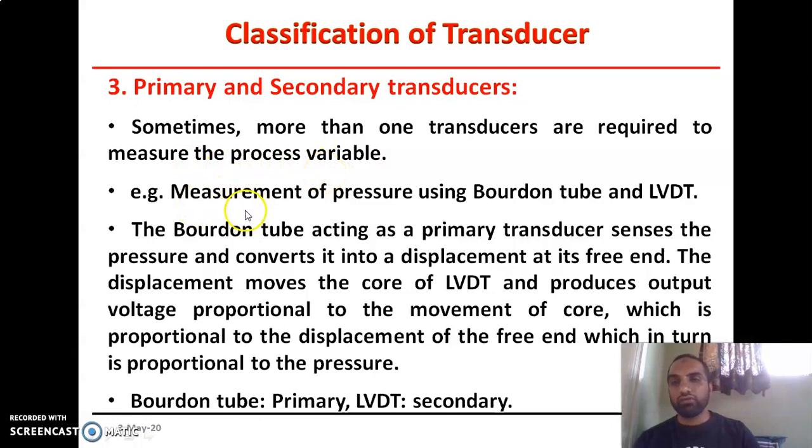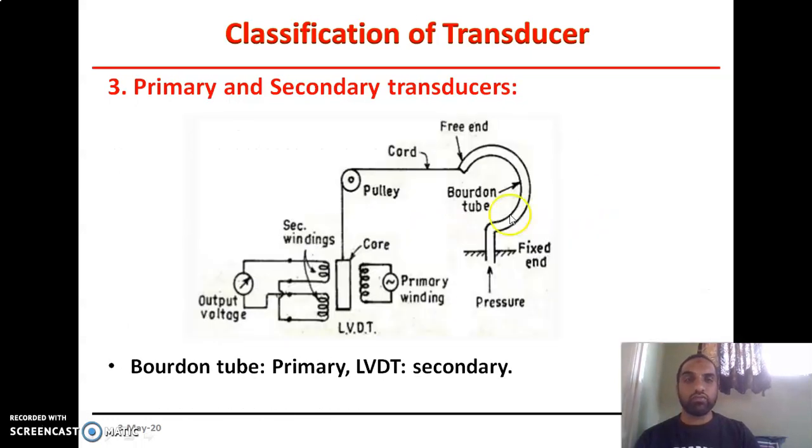For example, measurement of pressure using a Bourdon tube and LVDT. In this picture, this is a Bourdon tube and LVDT, that is a linear variable differential transformer. In a Bourdon tube, there is one fixed end at which we have to give the pressure.